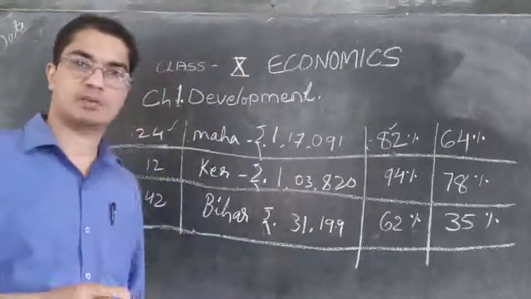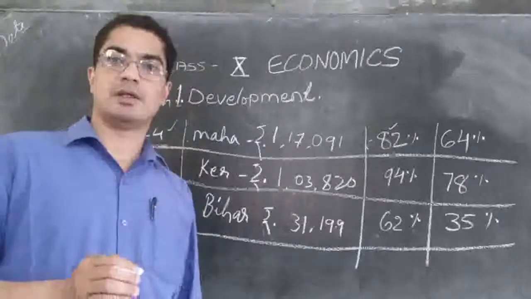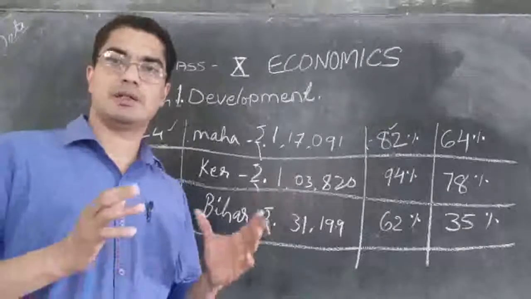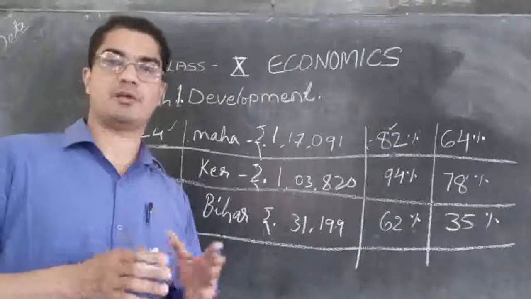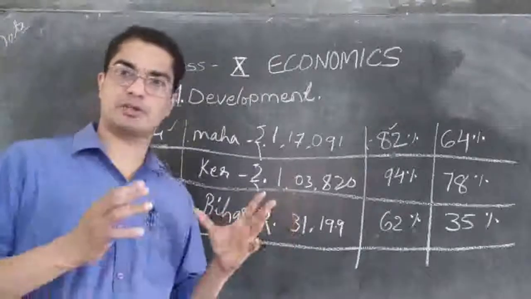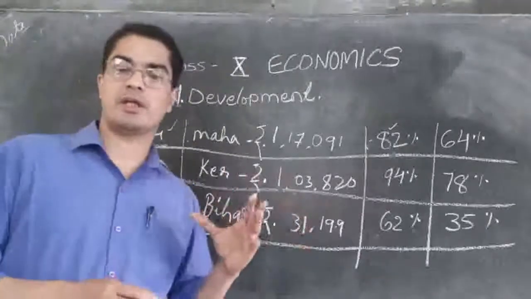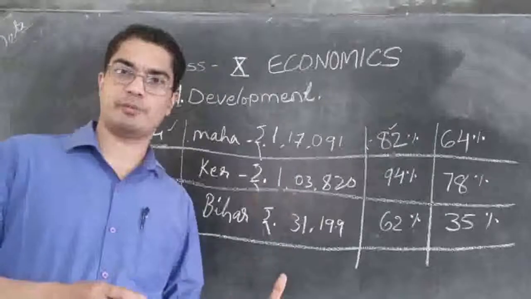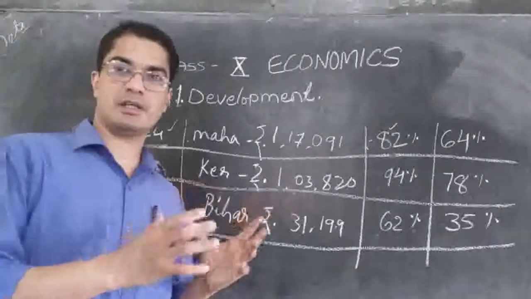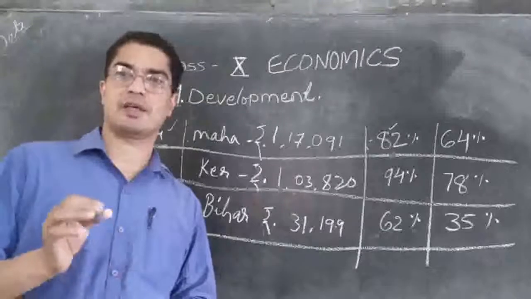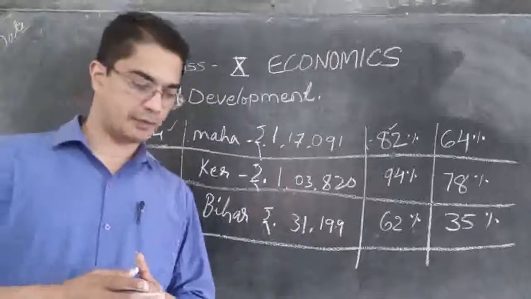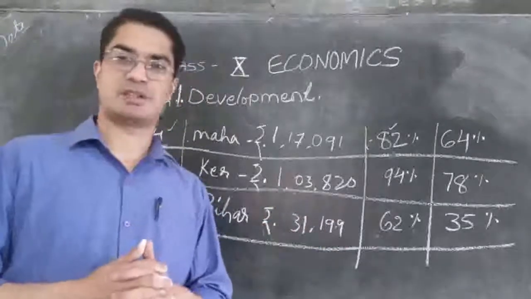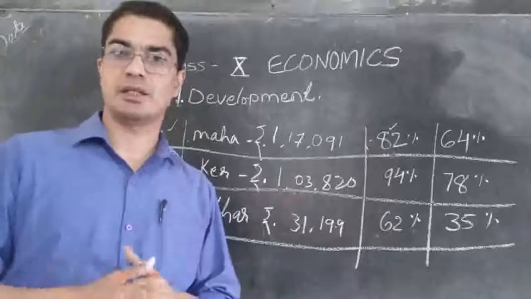So once again we just wind up. If you want to say really whether a country is a developed country or not, it is not enough to see the annual income of the country, but we have to see other aspects as well. Income is important, of course, but together with income we also have to see the health of the people, the education of the people, all that is needed. If everything is very high, then certainly we can say that country is a developed country. I hope you understood. So we just explained how important all these points are in order to find out whether a country is a developed country or not.